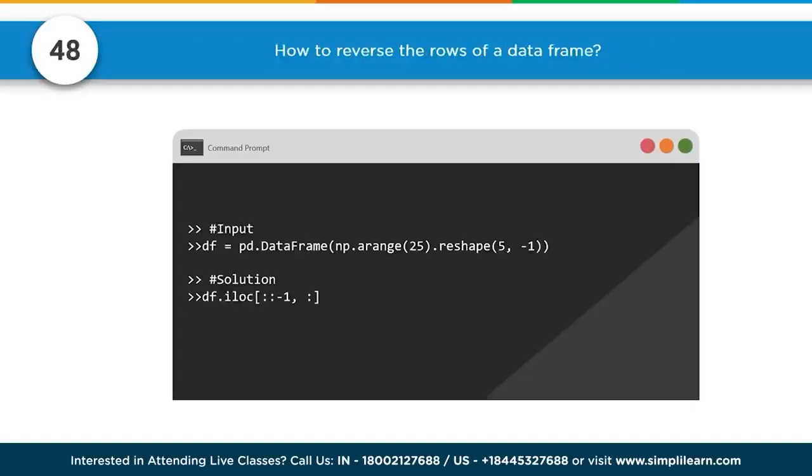Number 48. How to reverse the rows of a data frame. So here we have our data frame. We're going to create a NumPy array by 25, reshape it 5, minus 1. And this creates a 5 by 5 data frame. And so our solution is to do the df.iloc.